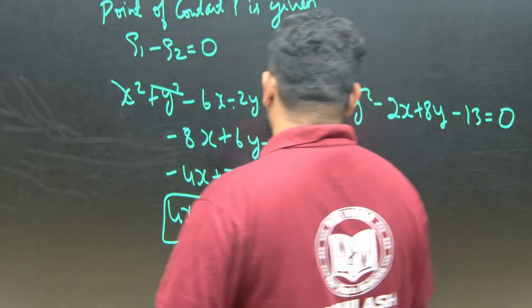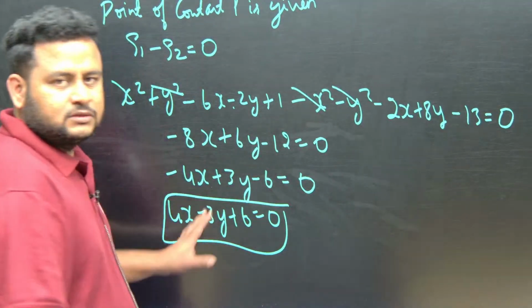One more thing is there, correct? Minus 13 plus 1 will become minus 12, so minus 12 is equal to 0. Now, can I divide by 2? Yes, this is minus 4x plus 3y minus 6 is equal to 0. So we can write 4x minus 3y plus 6 is equal to 0. Let us check the answer. It is 4x minus 3y plus 6 is equal to 0. Same thing we got, so right answer.